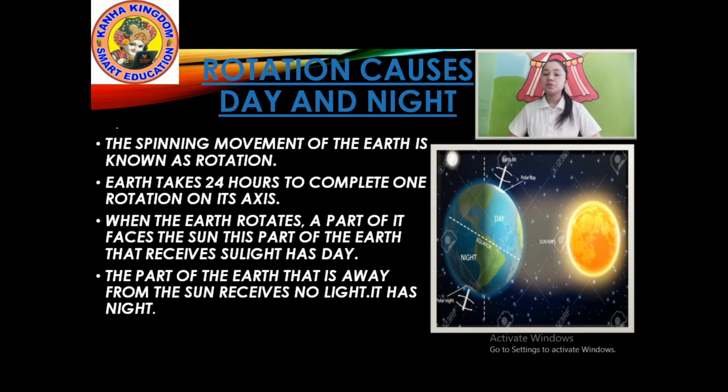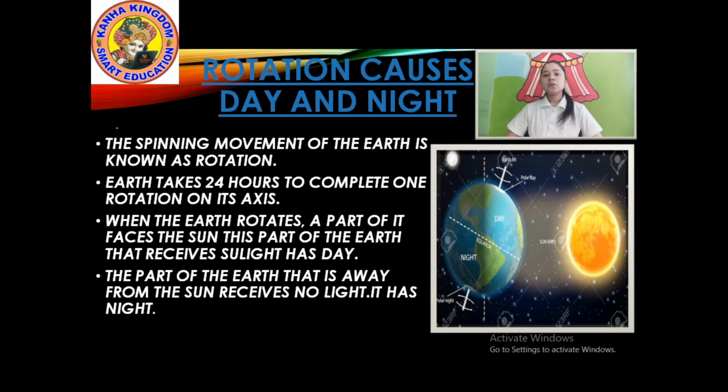It describes night. Okay, I'll explain you again. When the earth rotates, a part of it faces the sun. This part of earth that receives sunlight has day. Clear?